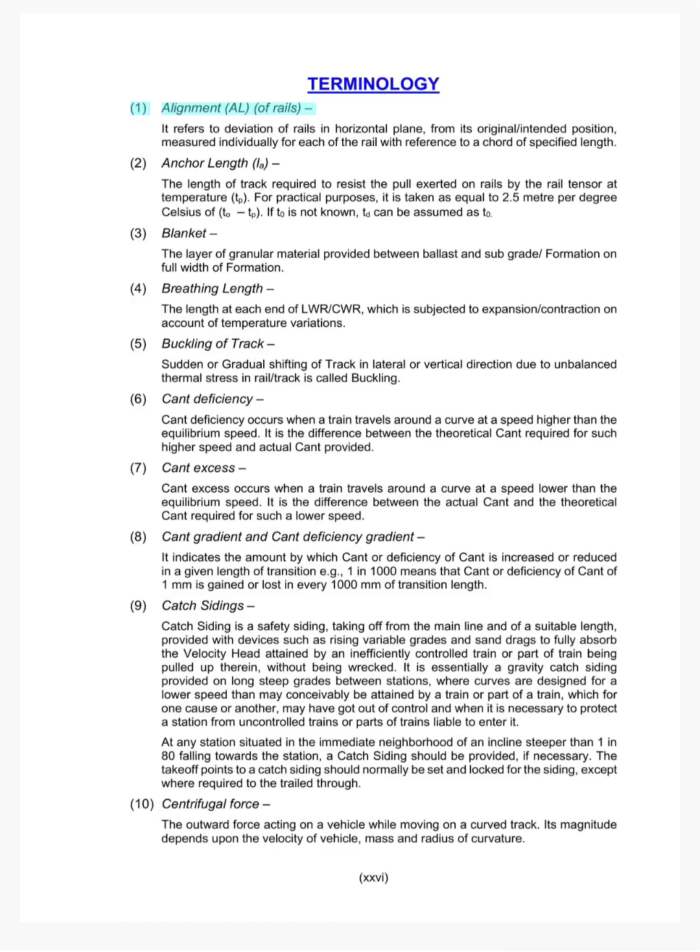Terminology. 1. Alignment of rails. It refers to deviation of rails in the horizontal plane from its original, intended position, measured individually for each of the rails with reference to a chord of specified length.